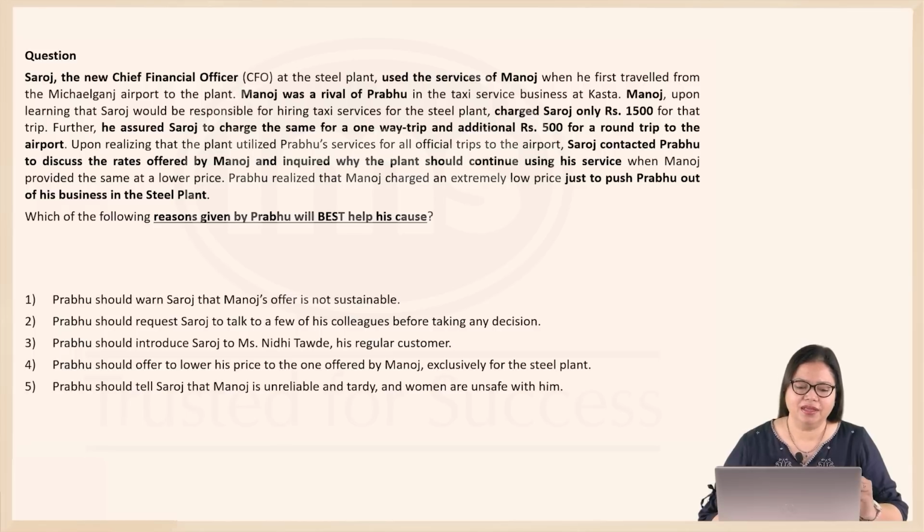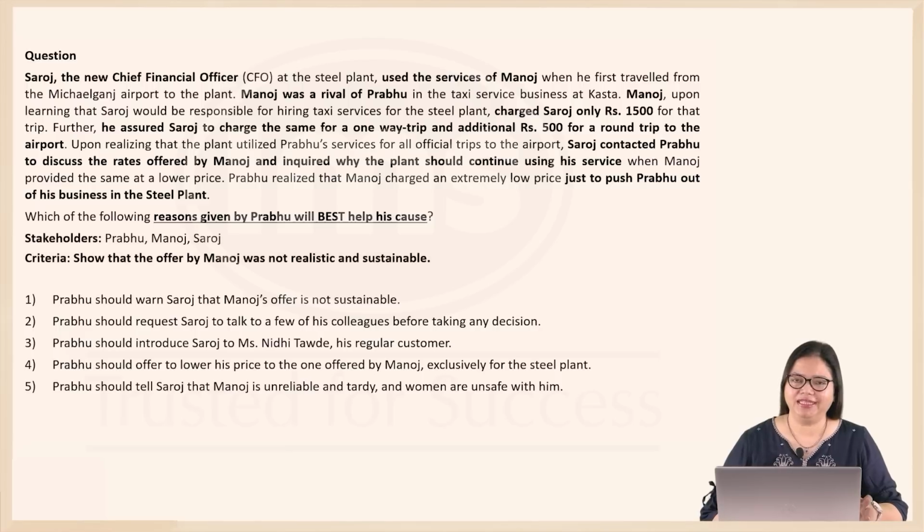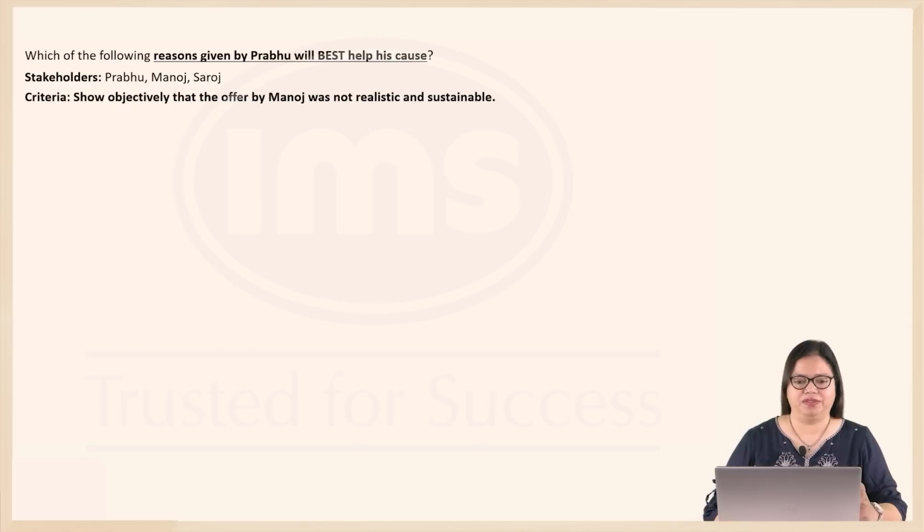Now the question is, which of the following reasons given by Prabhu will best help his cause? Now who are the stakeholders here? There's Prabhu, there's Manoj and Saroj. Criteria would be to show that the offer by Manoj was not realistic and sustainable. In fact, to present objective data that the offer by Manoj is not a realistic one and not sustainable. Let's examine the different options.